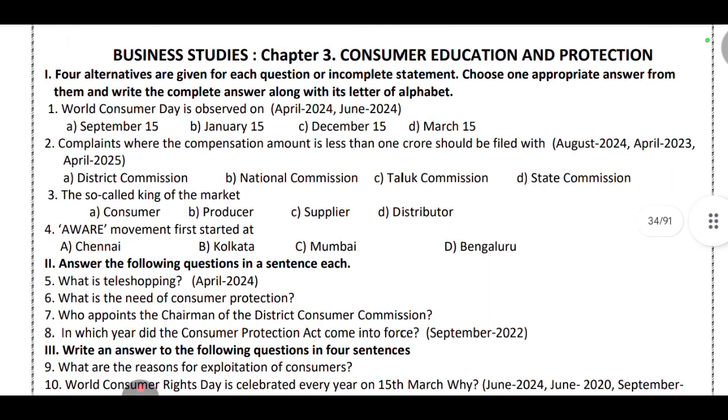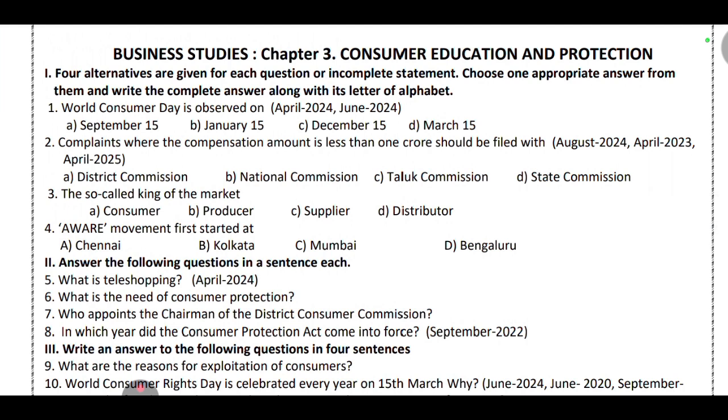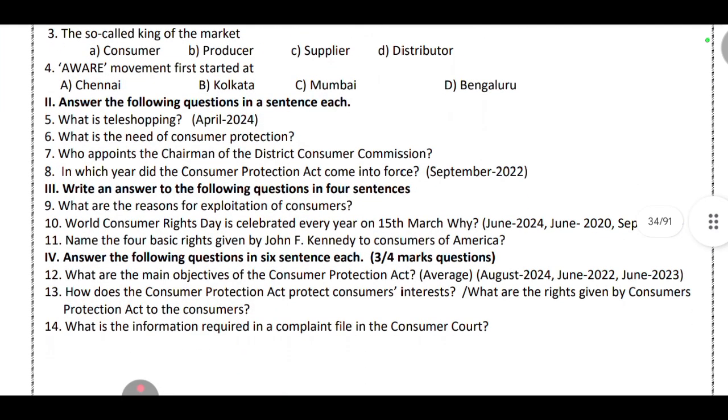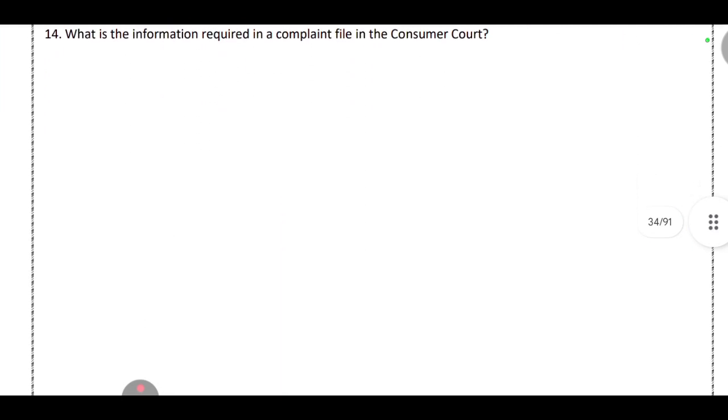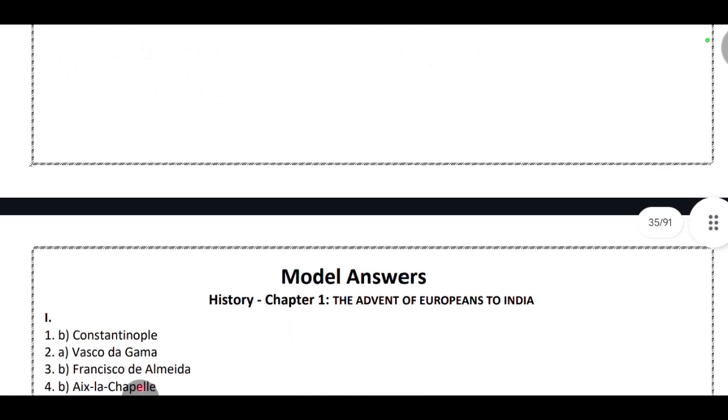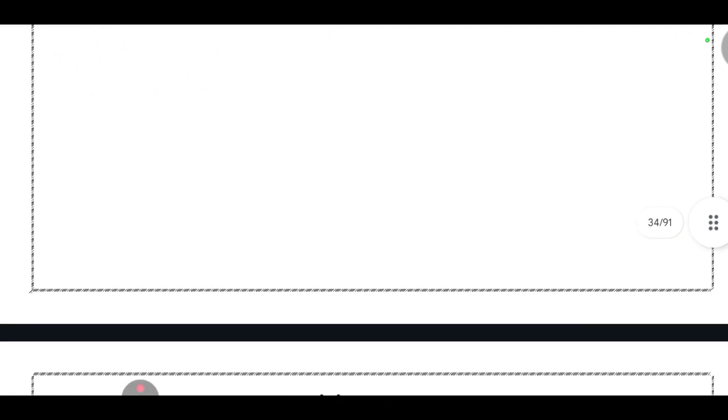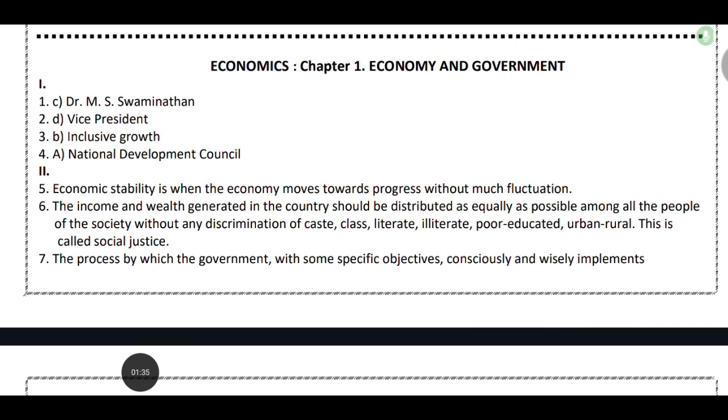And coming to business studies, chapter 3, consumer education and protection. So this is also an important chapter. So model answers will start from now. Economics and business studies, these are the answers to the above questions.